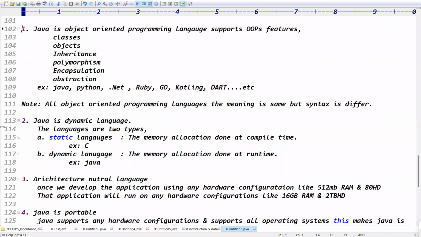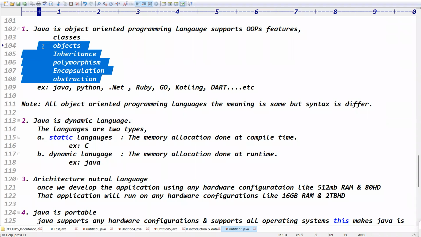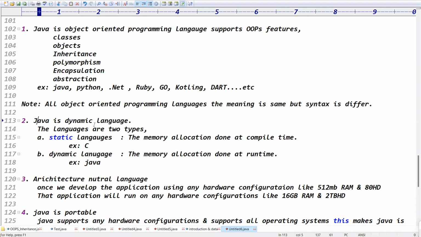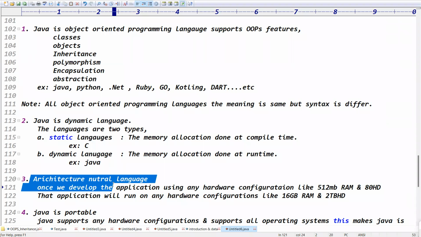But the first point, tell me, guys. Java is what type of language? Object-oriented programming language, supports the OOPS features: classes, objects, inheritance, polymorphism, encapsulation, and abstraction. And Java is a dynamic language. The languages are of two types: static language and dynamic language. Static language means memory allocation is done at compile time. Dynamic language means memory allocation is done at runtime, right? Exactly.